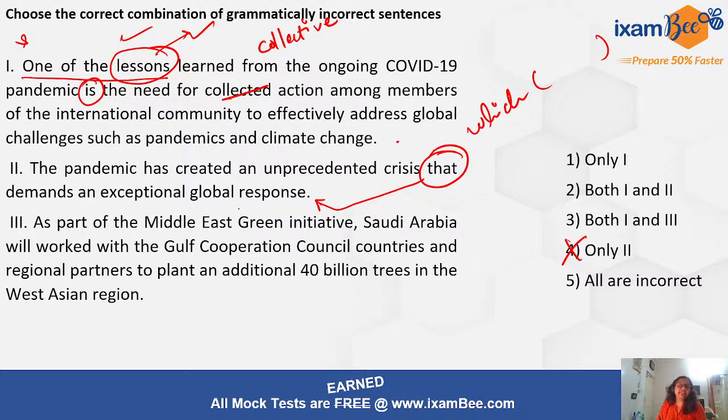So here in the second, they intend to tell us that the pandemic has created an unprecedented crisis that demands an exceptional global response. That means the crisis is such that you need to respond. The entire world needs to respond in a different way, in an exceptional way, right? So yes, that is the correct usage. But if we remove this part, then this sentence will be incomplete. It will not convey the same meaning. It will not emphasize the response, right?